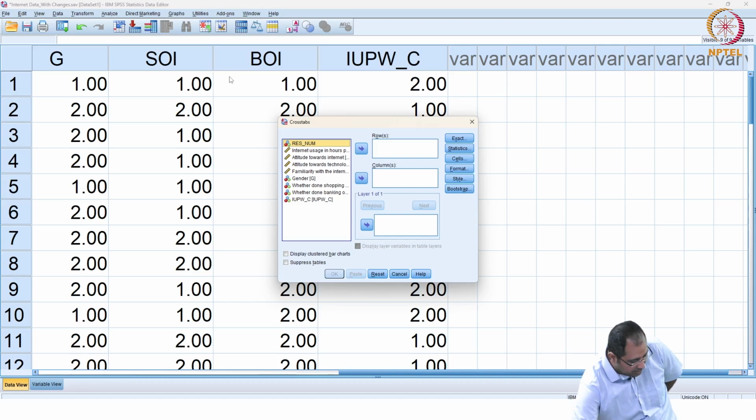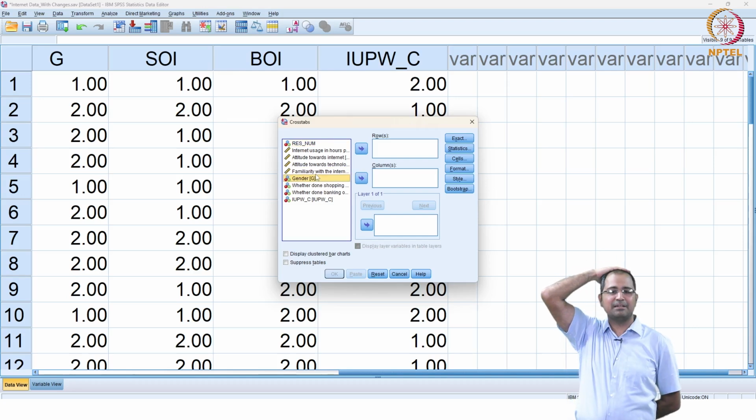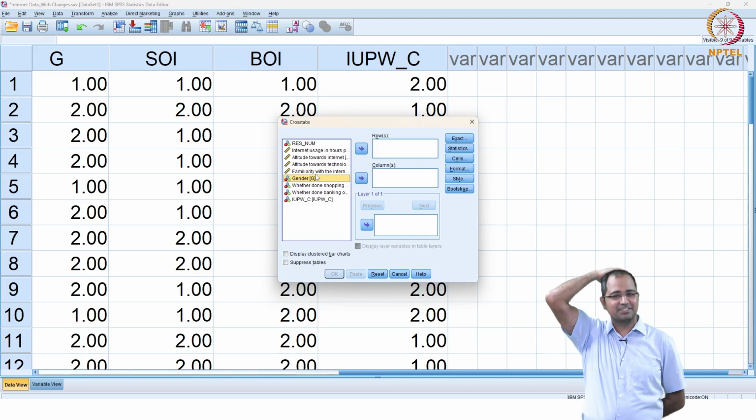So we want to do the cross tab between gender and internet usage. So where will gender go, rows or columns? Gender is a dependent variable or independent variable here? Will internet usage determine gender or will gender determine internet usage?